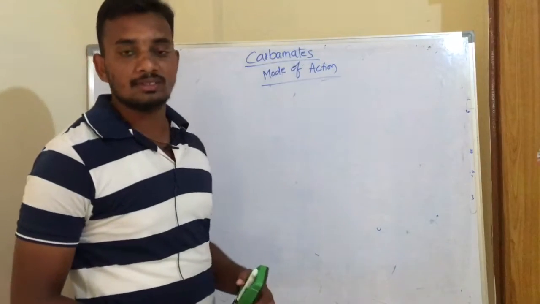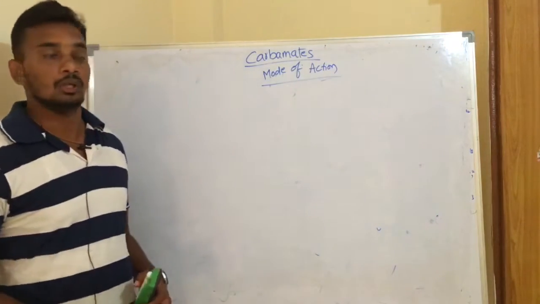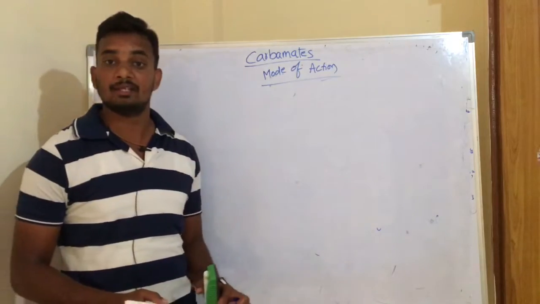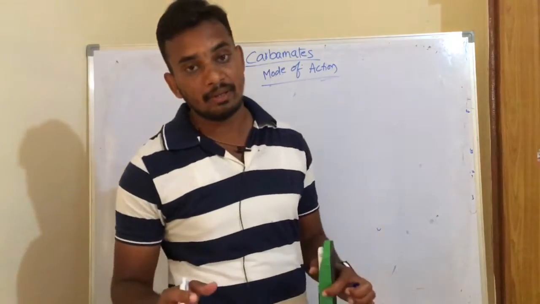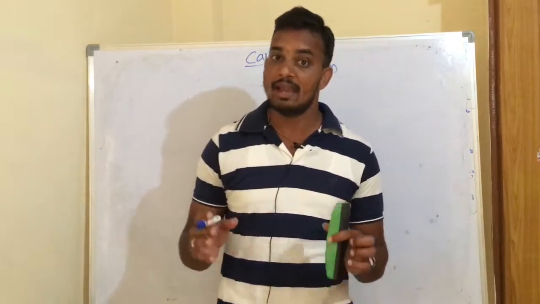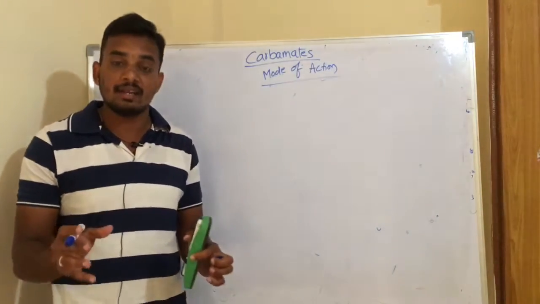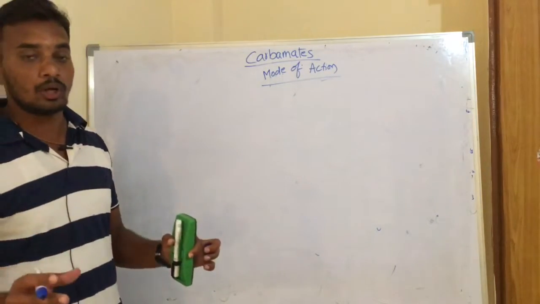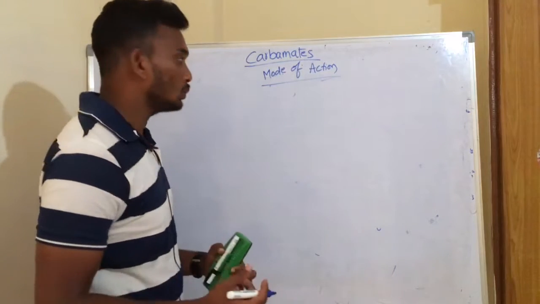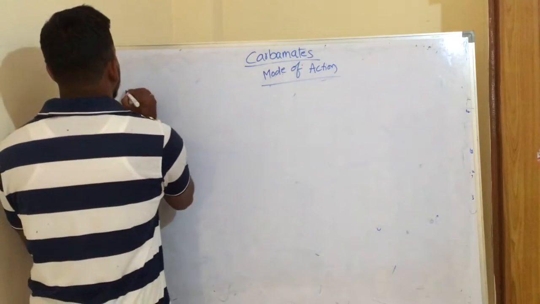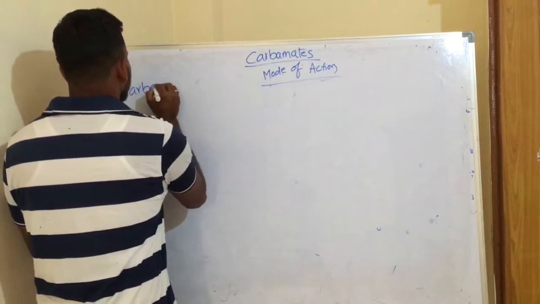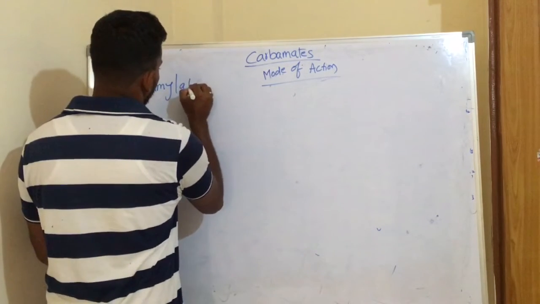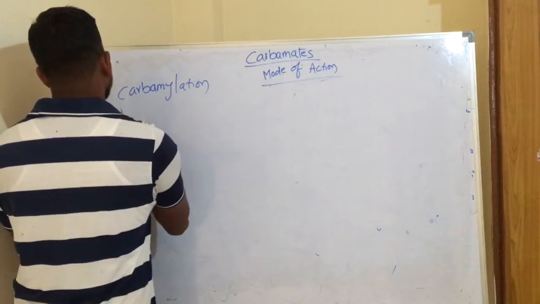So now let's discuss the mode of action of carbamate compounds. The carbamate compounds act similarly to organophosphorus compounds by inhibiting the enzyme acetylcholinesterase at the nervous synapse. So in order to understand the mode of action of carbamate, we have to discuss two reactions. The first one is carbamylation and decarbamylation.